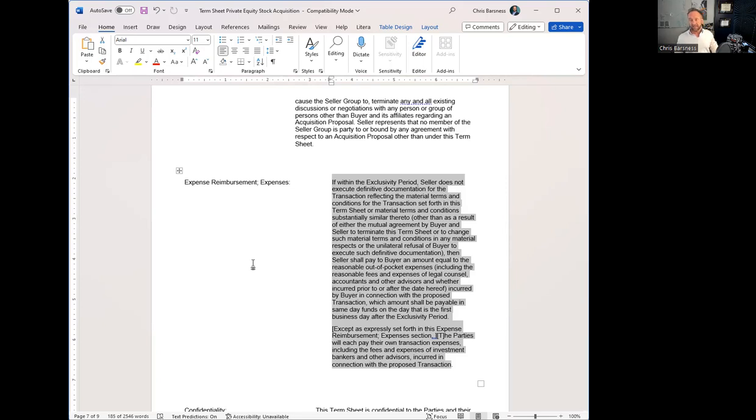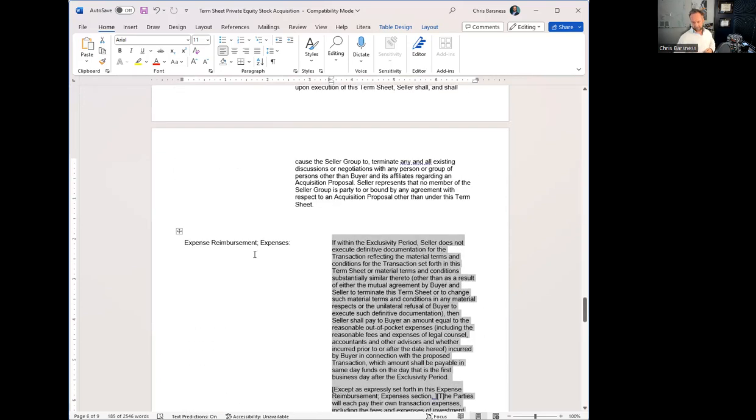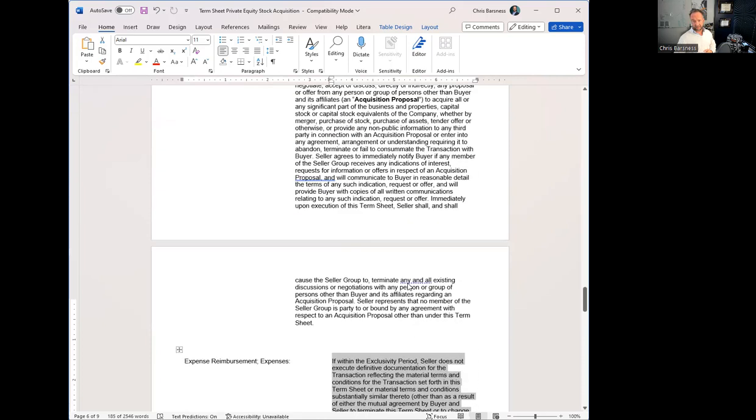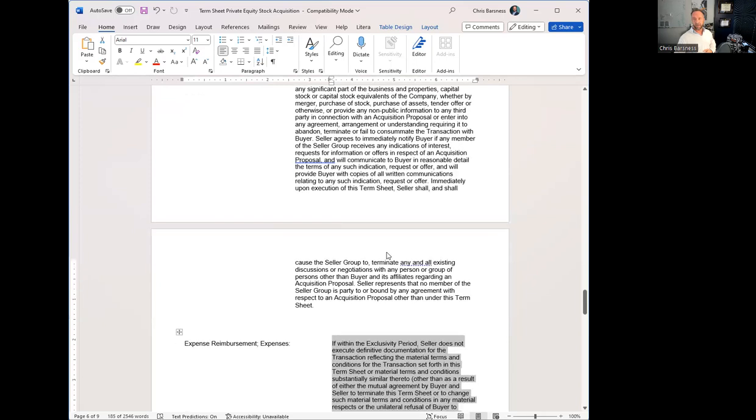But in some cases, one side pays the legal fees of the other, or there's some kind of an agreement along that line. Or if there's an escrow company involved, or title for real estate, there's an agreement on who pays for all that. Is it split 50-50? Does one side pay? You may also have some type of a break fee, where if one side or the other backs out, then there could be a remedy.